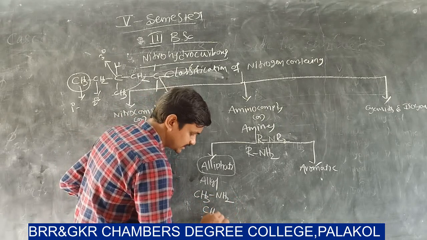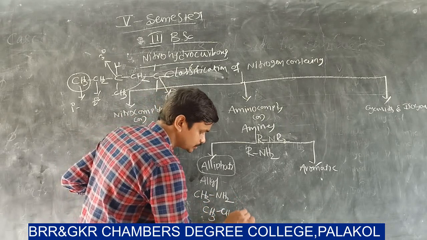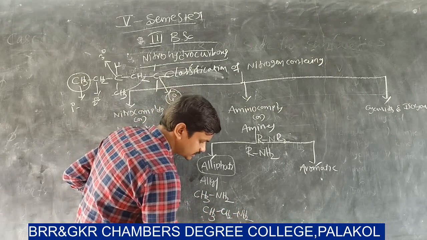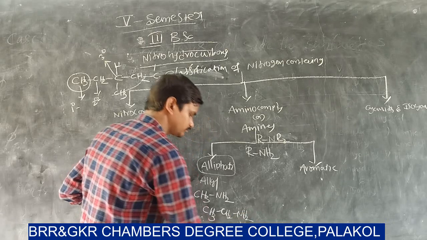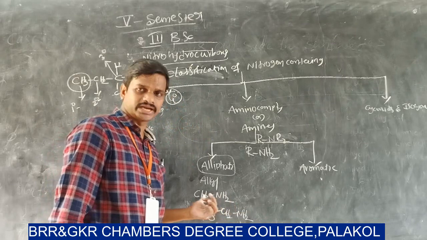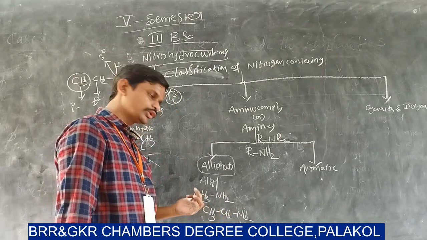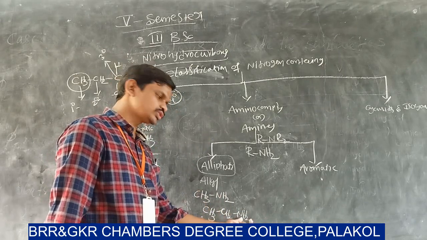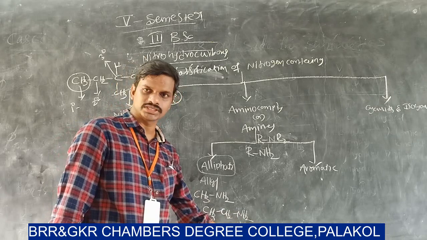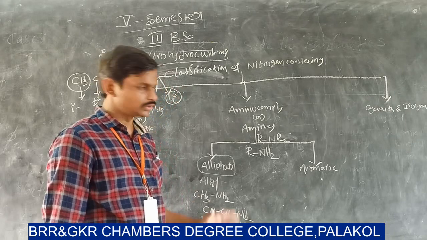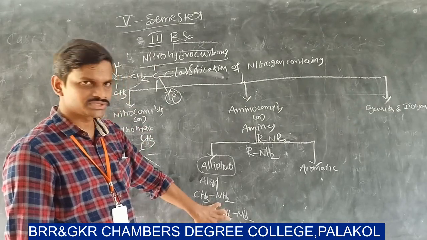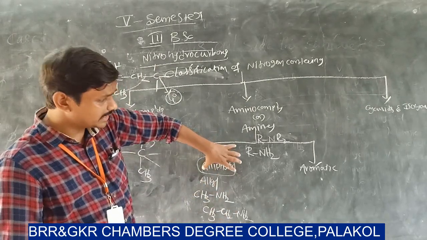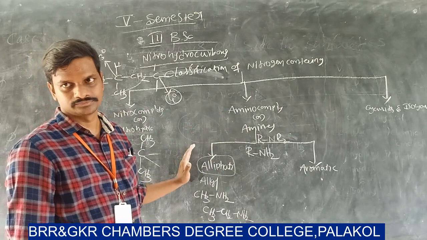CH3NH2, CH3CH2NH2, CH3CH2CH2NH2. Here the NH2 group is attached to a methyl group in this molecule. In this molecule NH2 is attached to an ethyl group. In this molecule NH2 is attached to a propyl group. So these are all alkyl groups, so these are examples of aliphatic amines.